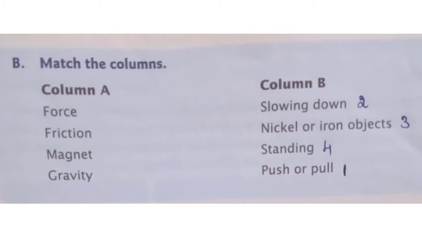Children, you have to do an exercise now. Take your student's book page number 117. Match the columns, column A and column B. Force, push or pull. Friction, slowing down. Magnet, nickel or iron objects. Gravity, standing. Write the correct answers.